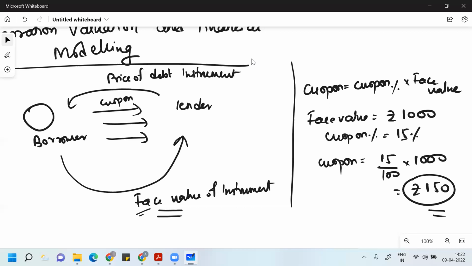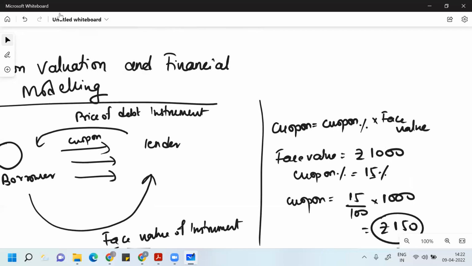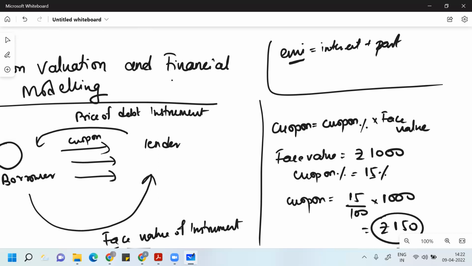While in home loan, car loan, bike loan cases, you don't pay interest alone, you pay EMI, equated monthly installment. In that EMI we always give interest plus a part of principal, so that on the maturity you will have paid back whatever you borrowed, and nothing would be pending.